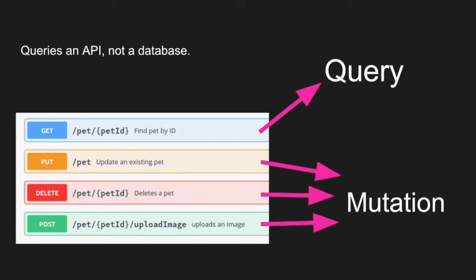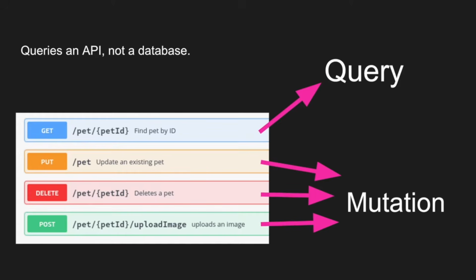And I want you guys to think of it this way. Inside of a query will exist all of the data that you might want to request. So if you're in the front end and you want to make a request for some sort of data, you're going to make a query. And all of the logic will exist inside of the queries. Technically, if we're talking about the HTTP methods that you're probably used to, the GET method will be specifically connected to queries in GraphQL. So whenever you hear about a query in GraphQL, think of a GET request, because you're querying some data that you want to receive in your front end.